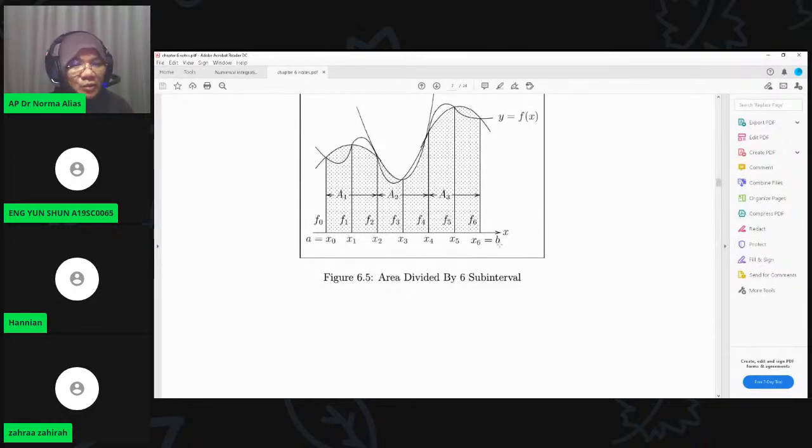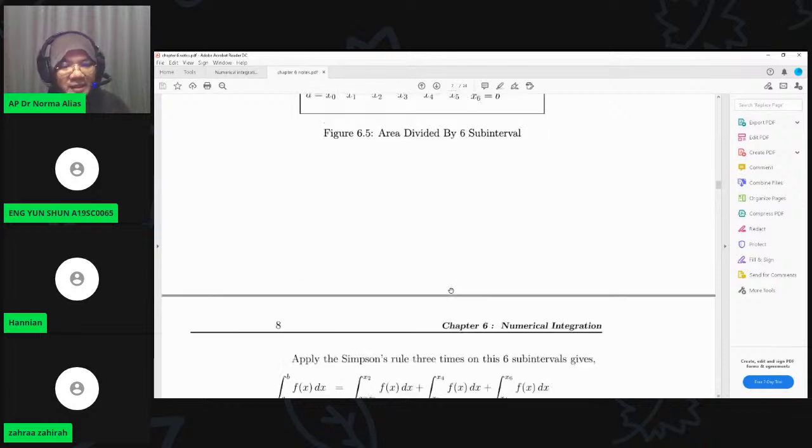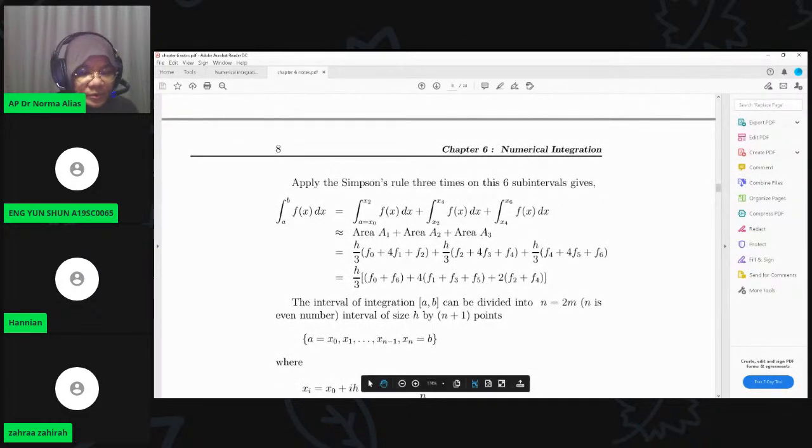But I cannot use so many sub-intervals because it's really peak time for you to complete the question. So I'm using maybe 6 sub-intervals, 9 sub-intervals, and so on. It should be divided by 3 sub-intervals because the basis of quadratic for Simpson's Rule is based on 3 points. Okay, so now we go to the next session. This is the basic Simpson's.